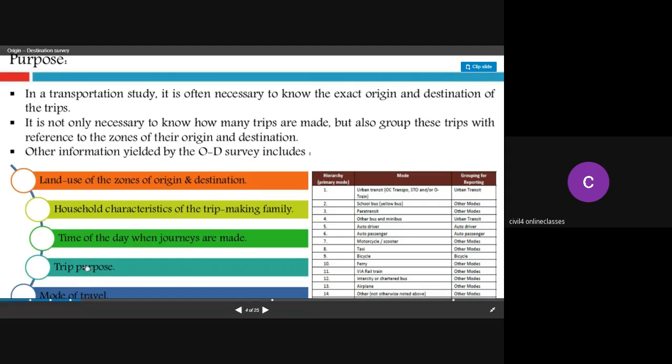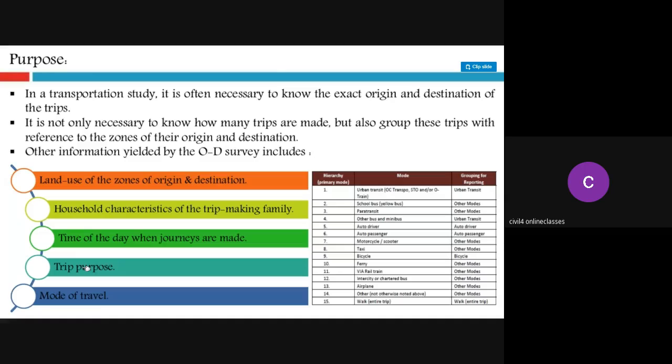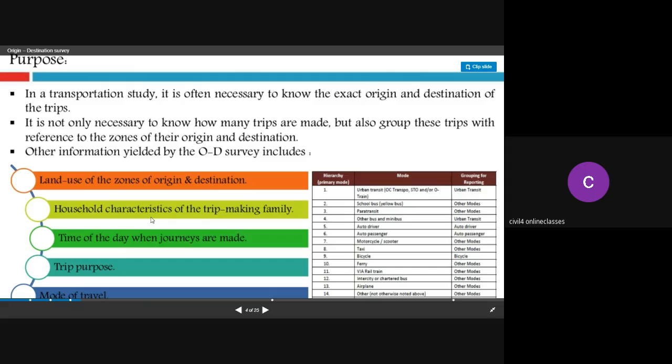What is the purpose of the trip? Whether you are going for recreation like movies or parks, or whether you are making the trip on a regular basis to your workplace. So this is the purpose of the trip you are making. The last one is mode of travel. So what mode are you using? Whether you are using a metro rail, or a bus, or a normal auto rickshaw, everything comes under the mode of travel.